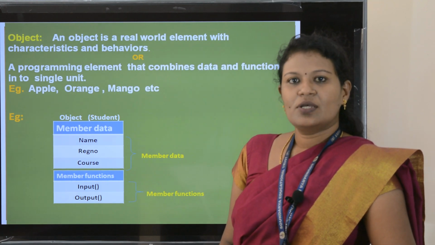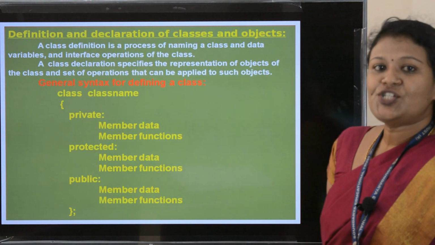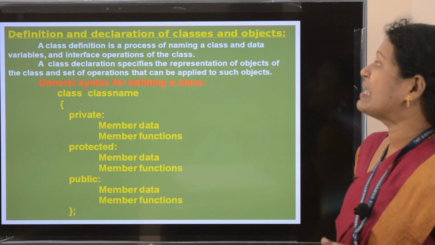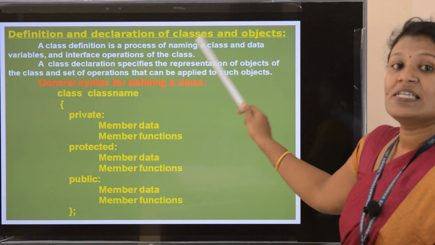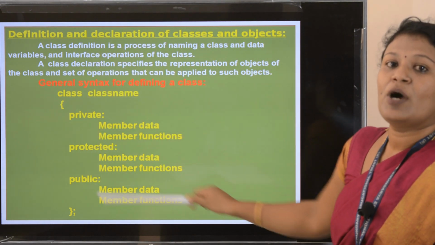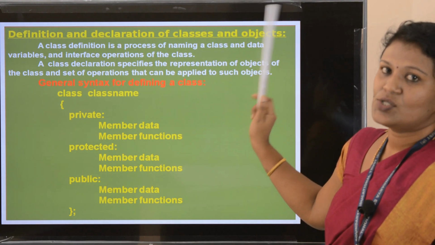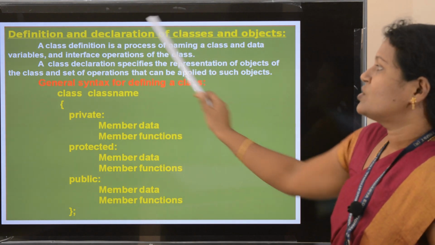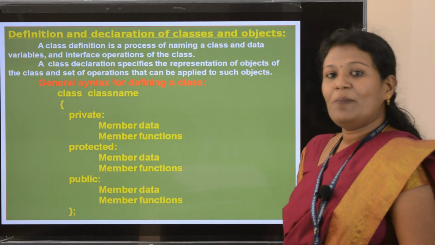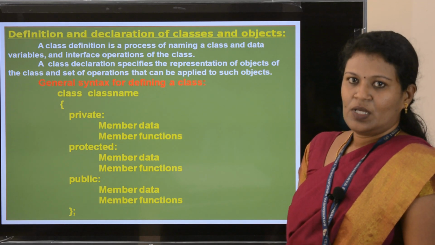So I have taught you what a class is and what an object is. Next we will move to the definition and declaration of classes and objects. This is a very important topic for second year computer science students. We will see what we mean by definition of class.